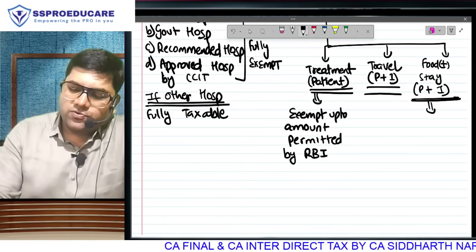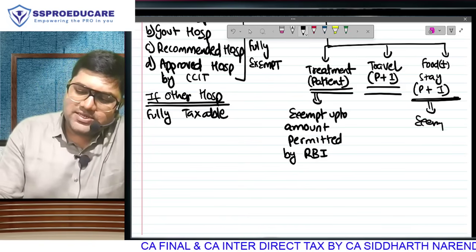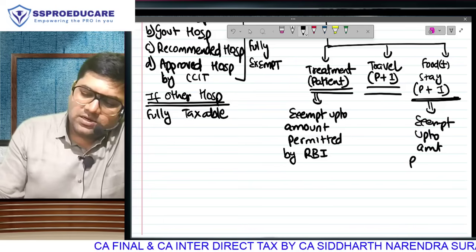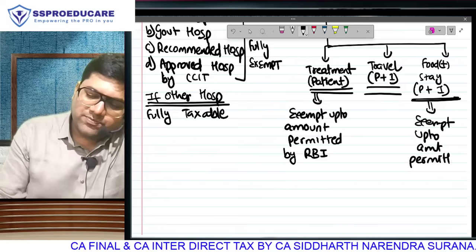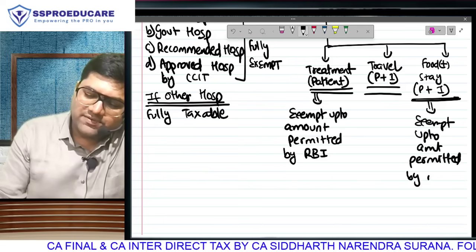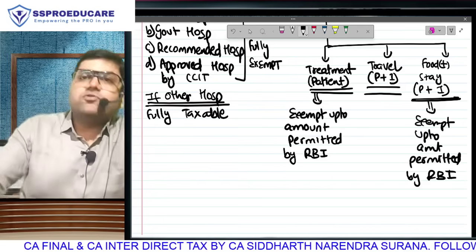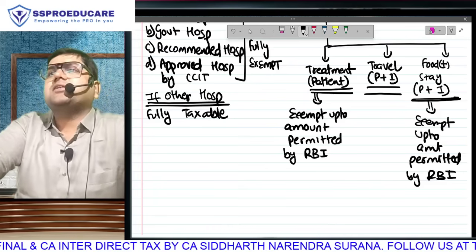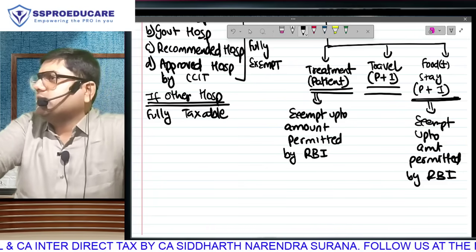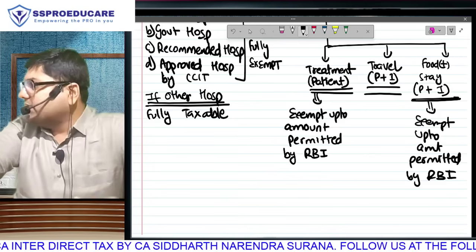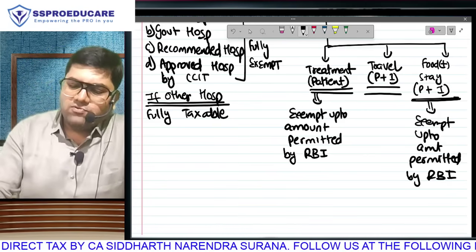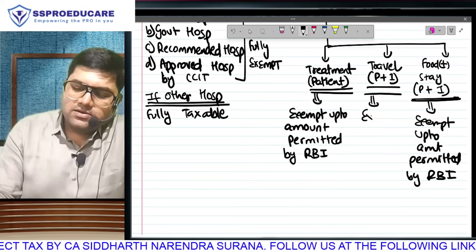What about cost of food and stay? Once again, ladies and gentlemen, exempt up to the amount that has been permitted by RBI. Supposingly your food ke liye employer has given 2 lakh rupees. From that RBI approved 1,70,000 rupees. 30 is taxable. Both amounts given to you in the question. As a CA student for tax paper, there is not much effort required. You understand? And what about the travel wala part?